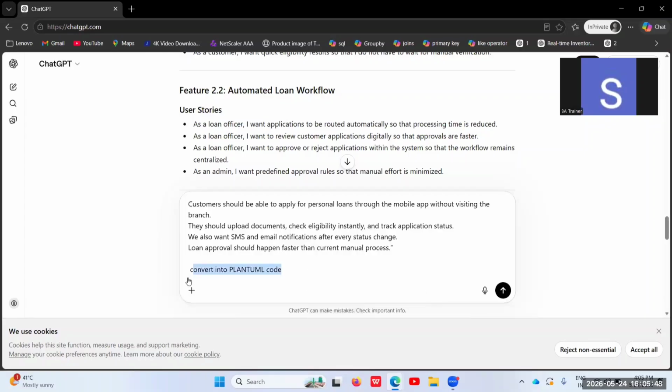We need to give this prompt, guys, because PlantUML is an application. By copying the code which the AI is going to give, the PlantUML application will convert it and give us back the diagram. You can mention which UML diagram you want. I want a swimlane diagram, I'll say. So I'll hit enter.